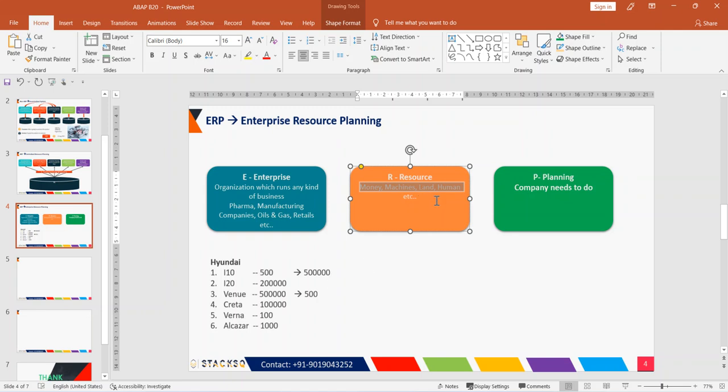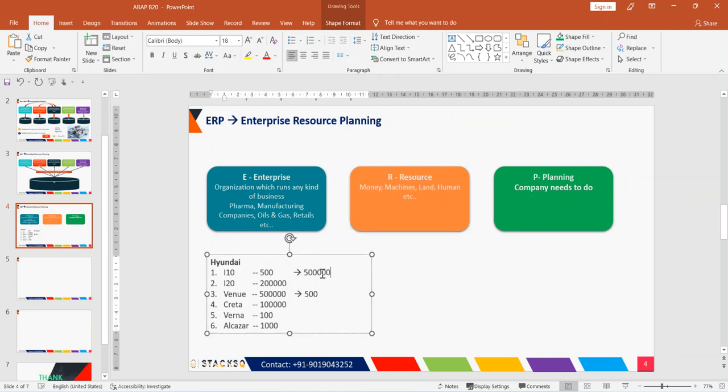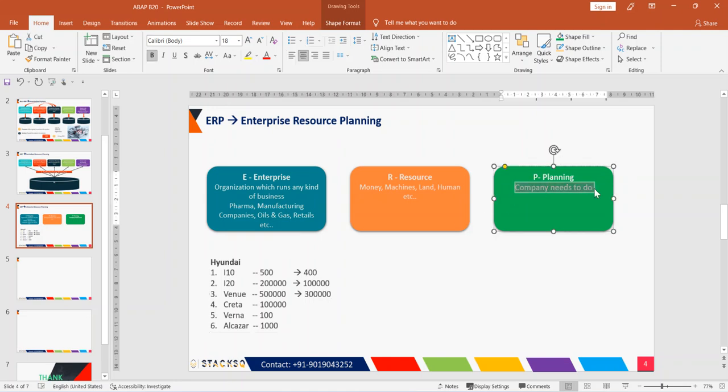How do we plan? Maybe this one should not be manufactured, since only 500 cars have been sold. Maybe this year at most 400 cars will be sold because a new one was introduced. Maybe this one they can keep manufacturing around 1 lakh cars at least, and maybe this one almost 3 lakhs. Instead of manufacturing a car and just keeping it in stock, they can plan and manufacture the products according to the plan, right? So that's what planning is. Anybody any doubts now about what ERP is? Are we clear? Yes. Yes.